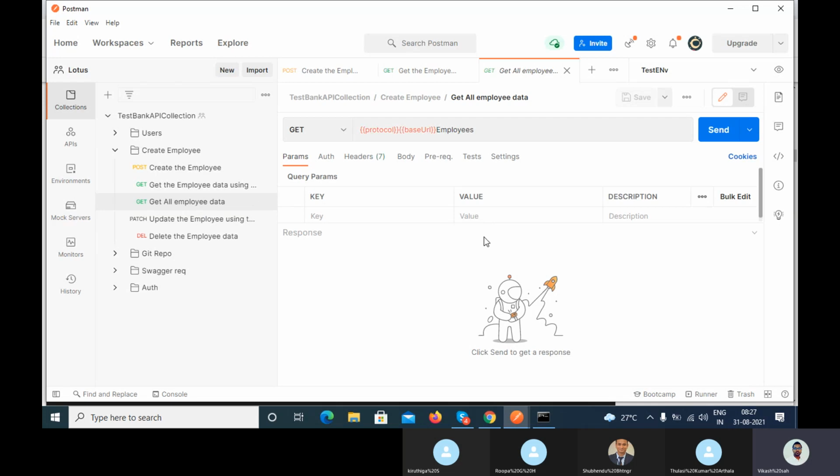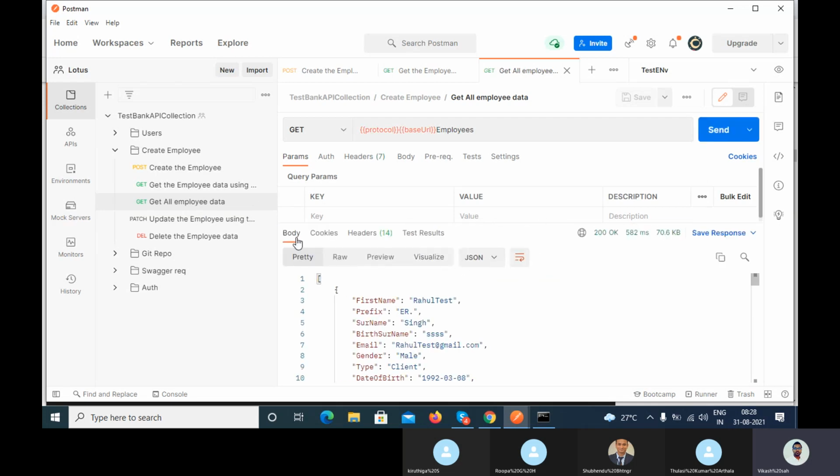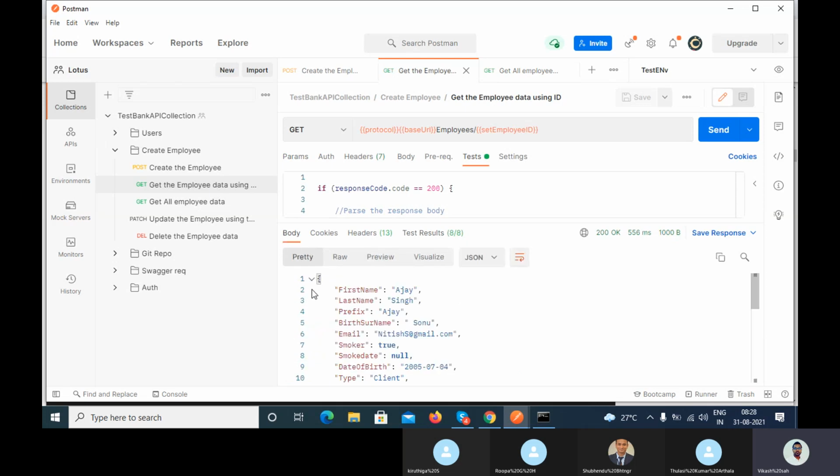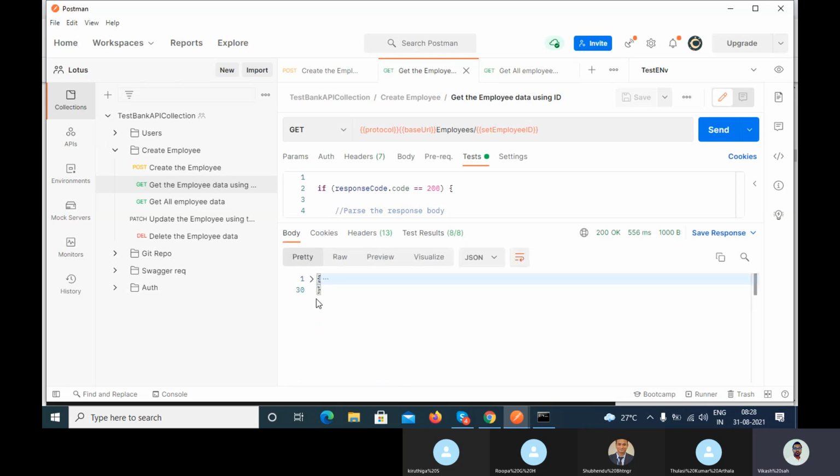And let me call the get all employee data. In the previous call, you can see the response has a single object because we used the ID here, the unique ID of the person. That's why you are getting a single object.